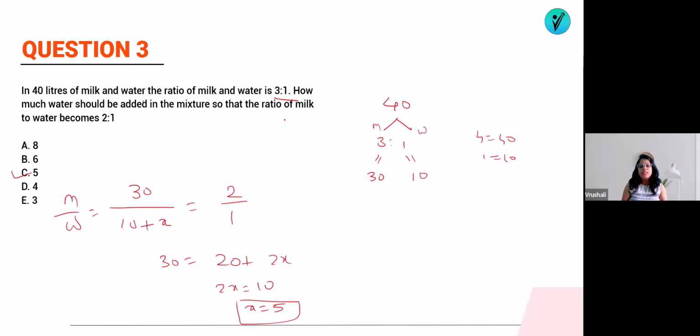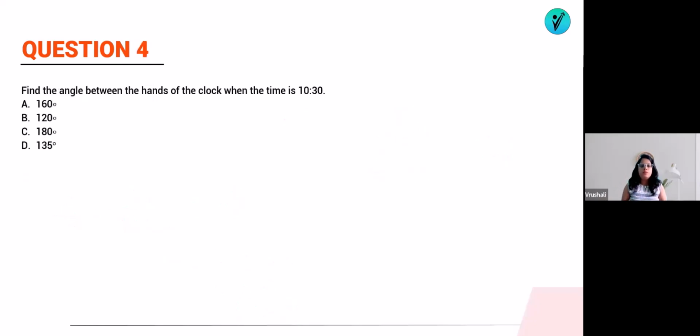I hope you understood it. If you have any doubt, ask me in the comment box. Okay, let's jump on to question number 4 now. You can pause the video and try it. Find the angle between the hands of a clock when the time is 10:30.